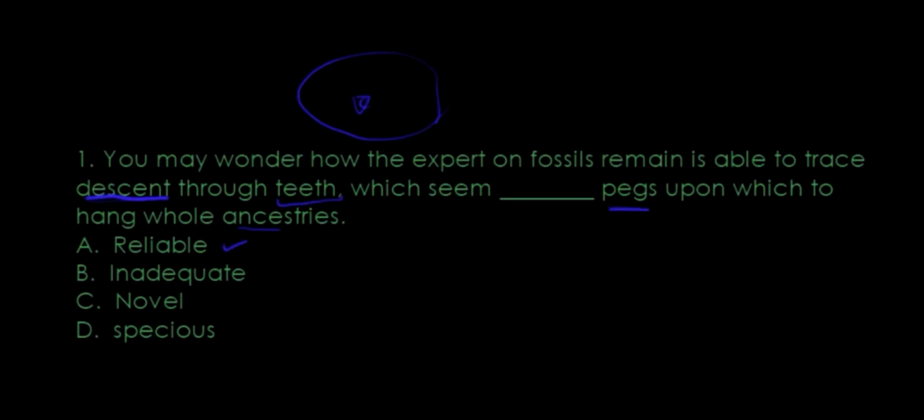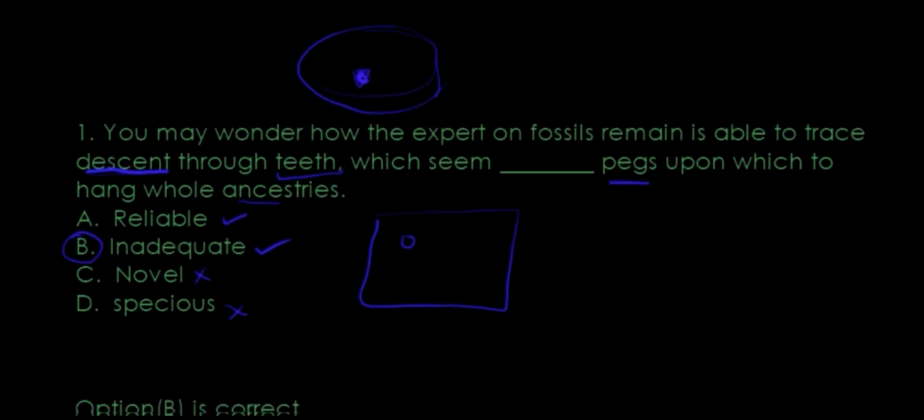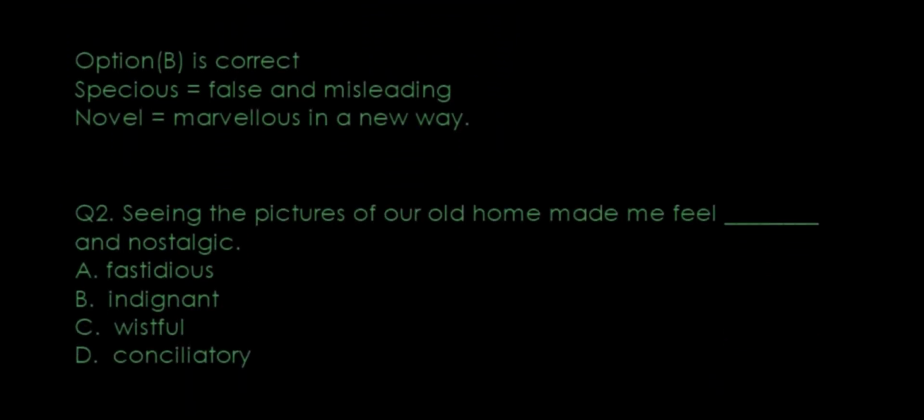That's a very small piece to be doing experiments and judging upon, because what you're actually talking about is a huge living creature. So inadequate looks okay, because the information that we have is very small compared to what we need in actual. Novel doesn't make sense. Suspicious doesn't make sense at all. So it is inadequate because the information that you're trying to peg the whole ancestries about is quite inadequate. What I've done is there is explanation underneath every question, just like we did for analogies, so you can go through it.